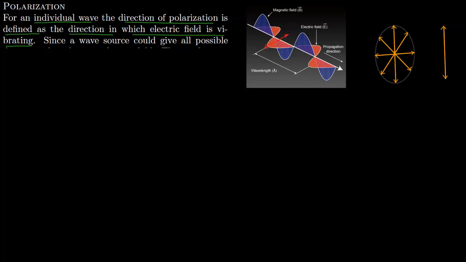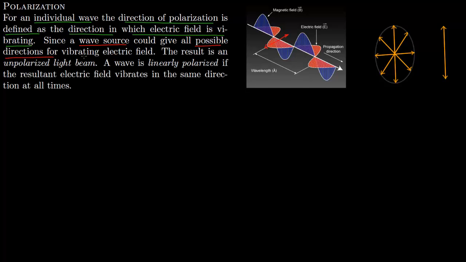of this individual wave. But the waves are emitted by big wave sources. For example, the sun is a big wave source. It is emitting all kinds of rays. These rays then superimpose on each other, and therefore what you get is a mix of waves. So when you get a wave on earth, it is basically a mix of a large number of waves, and therefore you get all possible directions for the vibrating electric field.